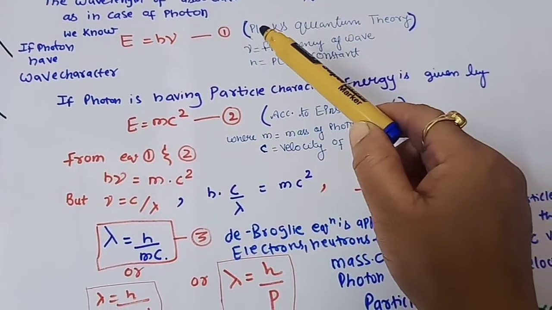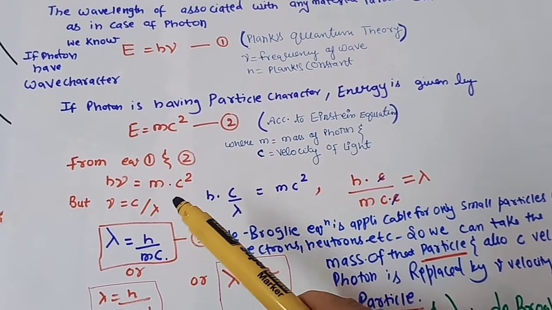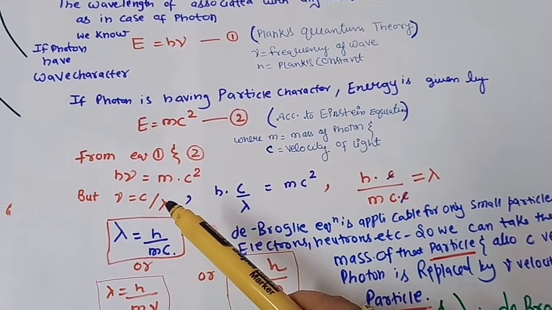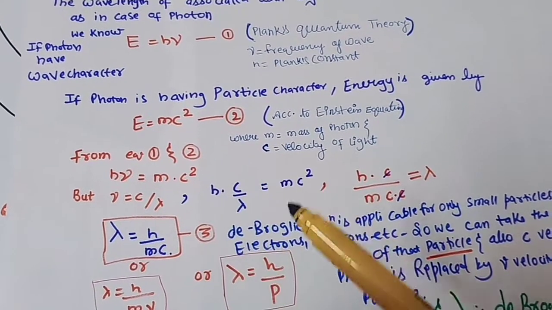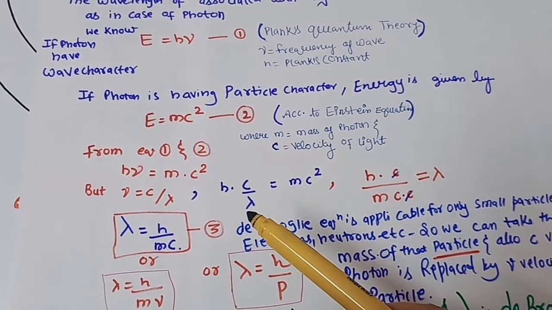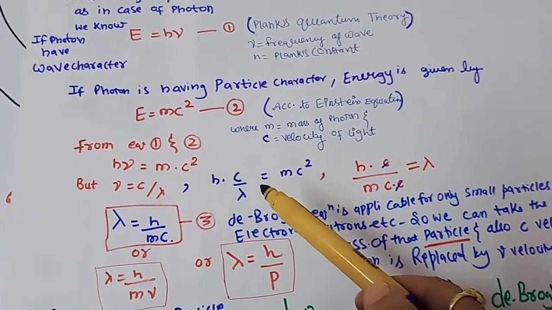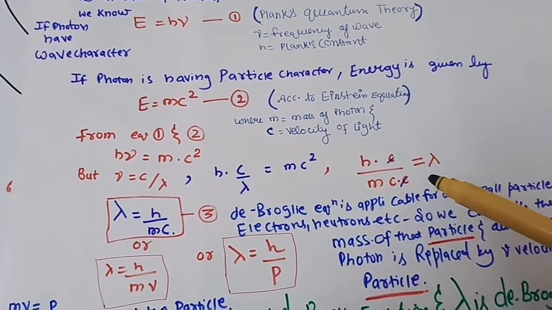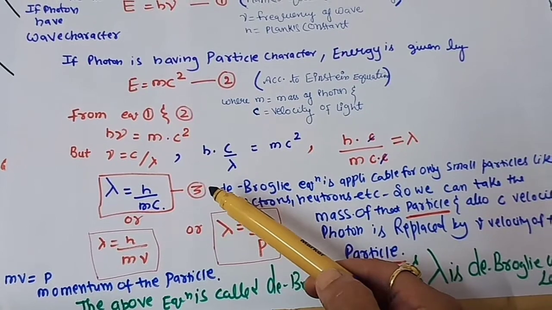So from equation number 1 and equation number 2, we can write h nu equals mc square, and we also know that nu equals c upon lambda, where nu is the frequency. So in terms of h, we can write h c upon lambda equals mc square, and we will cancel out both c, and what you will get is lambda equals h upon mc. This is equation number 3.